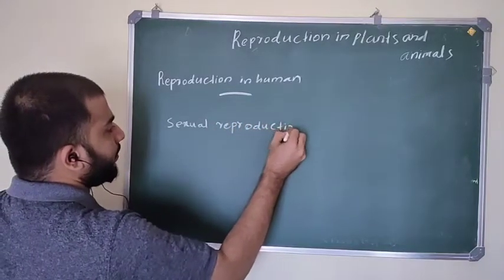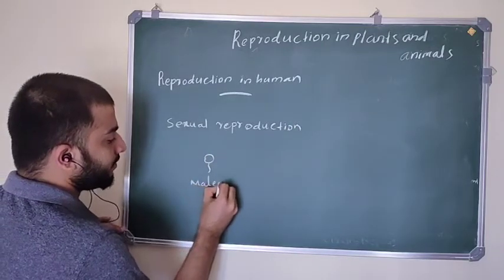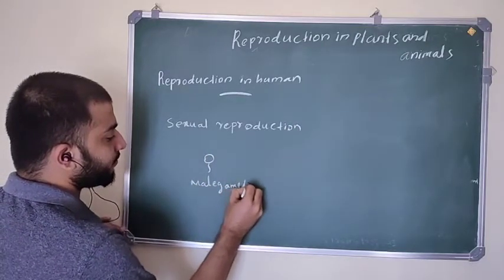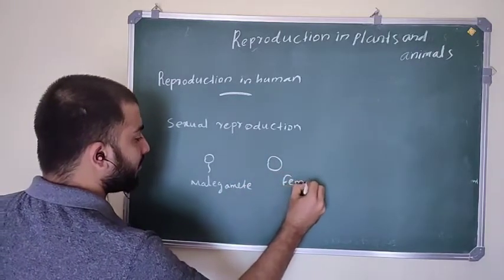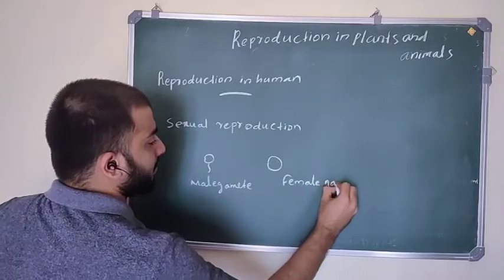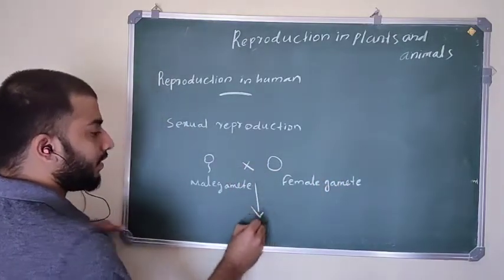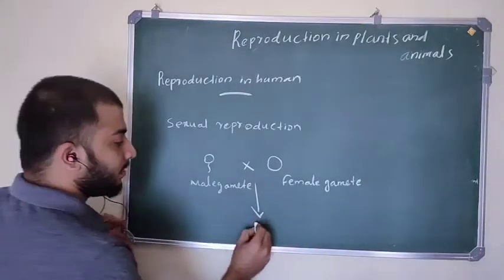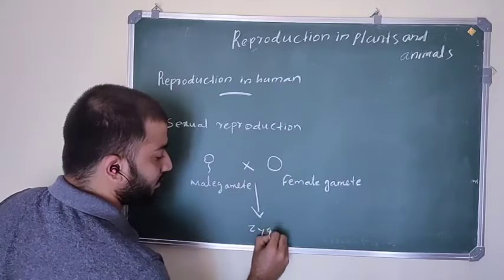This is the male gamete, and this is the egg or female gamete. Fusion of the male gamete and female gamete means fertilization, and it becomes a diploid zygote.